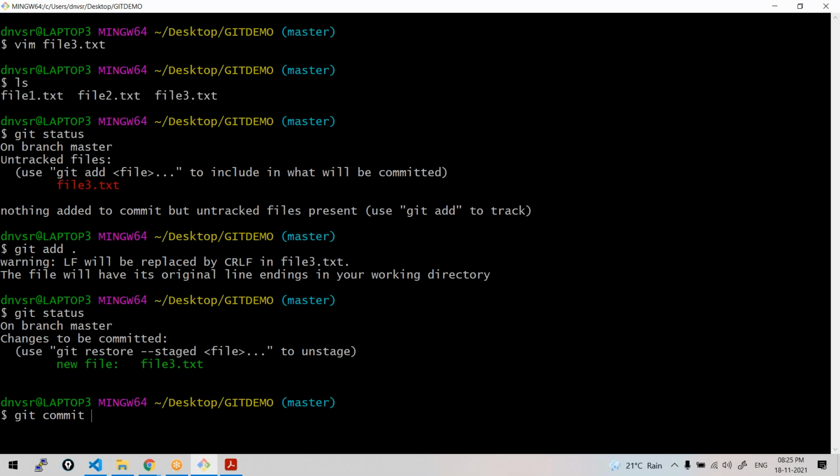Now git commit. Let me commit it. I'm just creating another file. Ma'am, in the starting, when you gave the ls command, file1, file2, file3 is showing now.